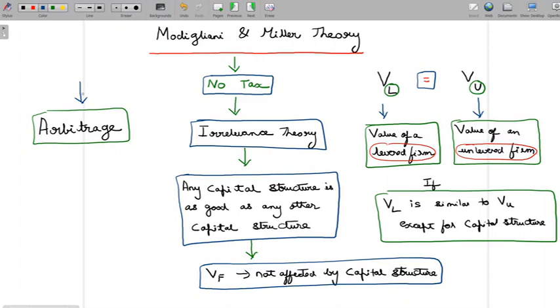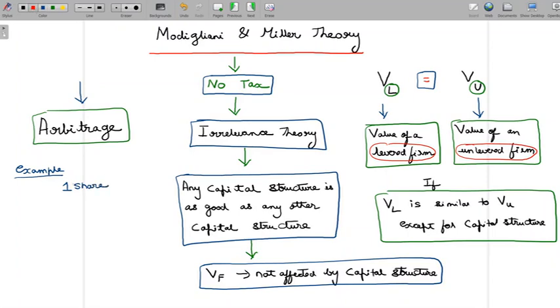So there are key things here. There is a mispricing or there is a misvaluation, and you are exploiting that misvaluation to make a gain for yourself, and also to ensure that over a period of time that mispricing goes away. Just to take a very simple example of an arbitrage, let's say there's one share.